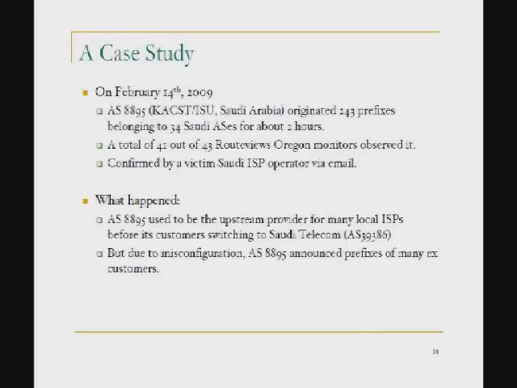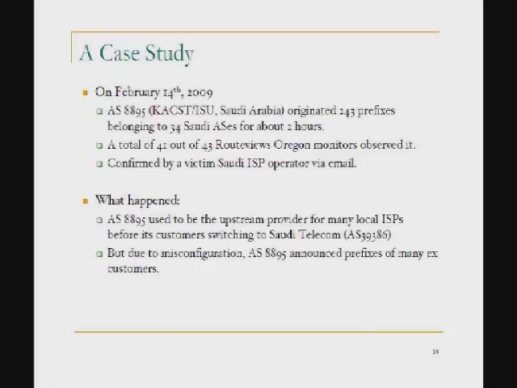There's one case study we learned from emails with an operator, on February 14th, 2009. AS 8895, a Saudi Arabia ISP, announced a prefix belonging to other 34 local ISPs or local networks. This is a kind of global event, because 41 out of 43 RouteViews monitors see this route leak.